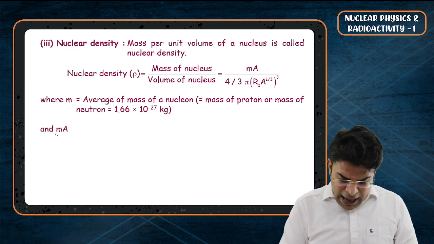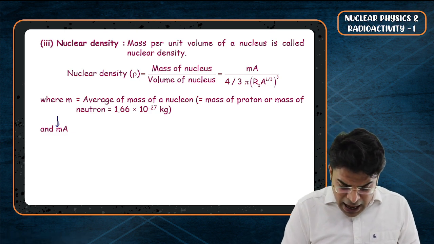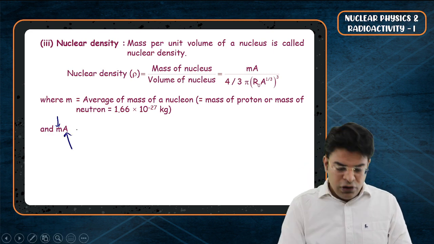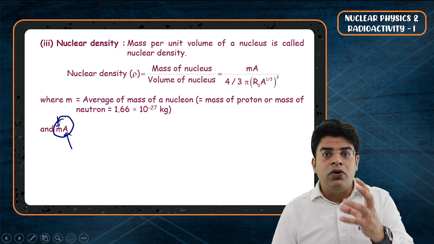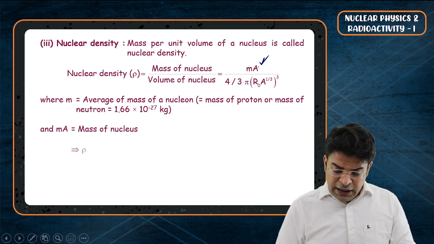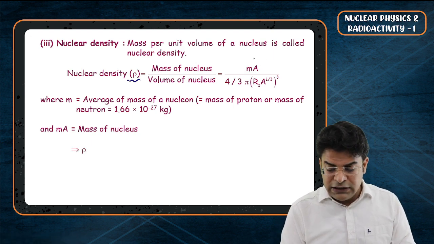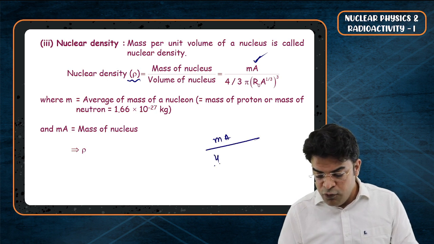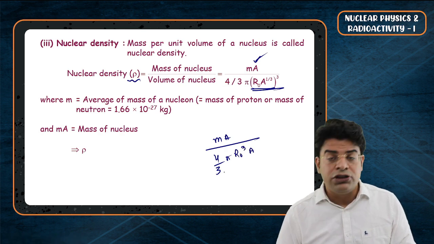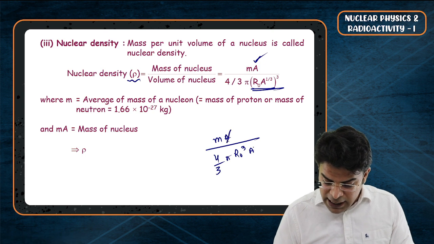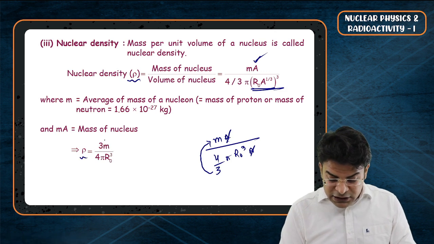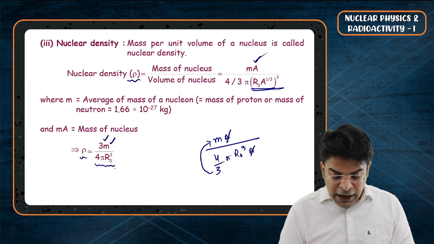Now bachcho, mA represents what? m is the average mass of one nucleon and A is the number of nucleons. So their multiplication represents the total mass of the nucleus. So the numerator mA represents the mass of the nucleus. Next thing, bachcho, we can now say the nuclear density equals mA upon 4 by 3 pi. Cubing this part, you get r naught cube into (A raised to the power of 1 by 3) whole cube, that becomes A. So A and A get cancelled, and this 3 moves from the denominator of the denominator to the numerator. So you get the density equals 3m upon 4 pi r naught cube.